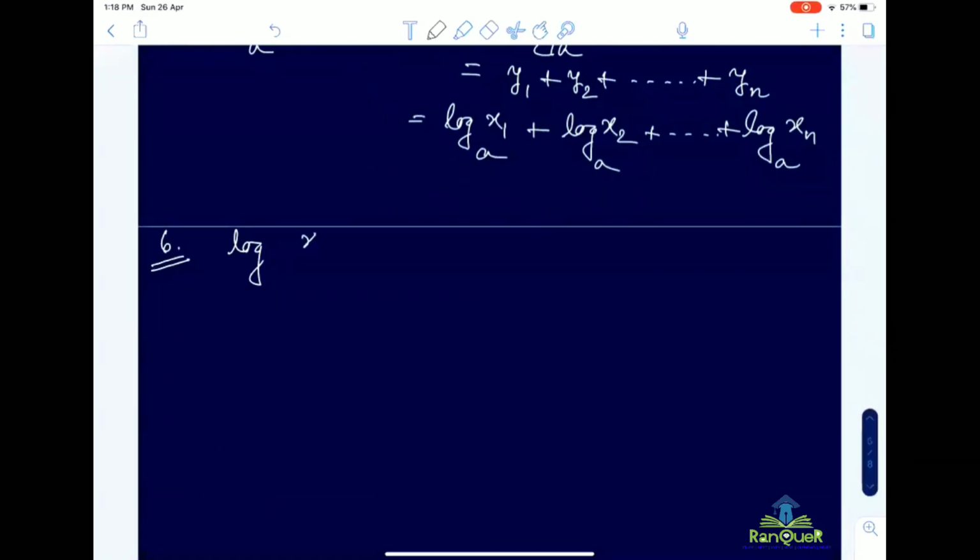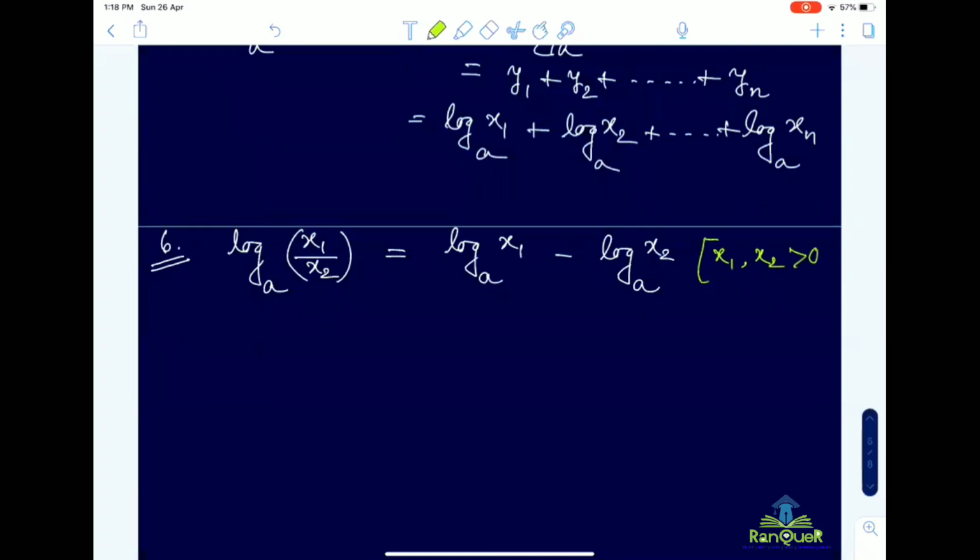Next property is that log x1 by x2 to the base a is equal to log x1 to the base a minus log x2 to the base a. Here also the same condition for x1 and x2: both have to be greater than 0, positive real numbers. So in this case also you can consider this equal to y1 and this equal to y2.